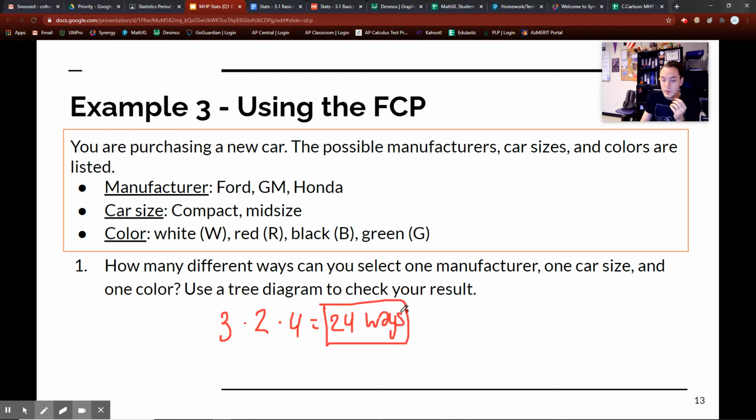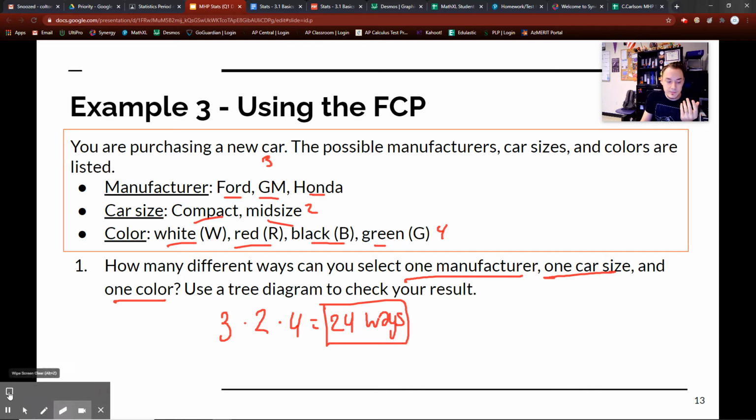So 24 tells me how many ways you can select one manufacturer, one car size, and one color, if these are the options. I can take 3 times 2 and then times 4, because there are 3 manufacturers, 2 car sizes, and 4 colors.